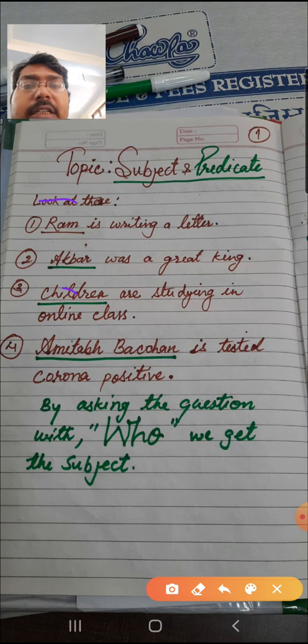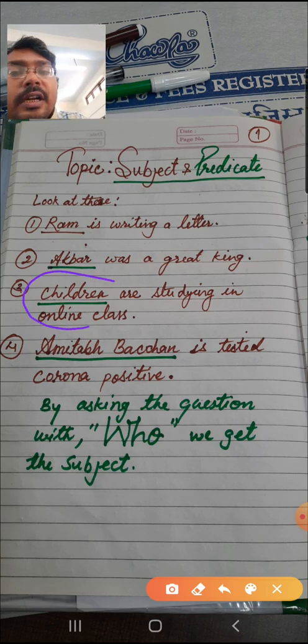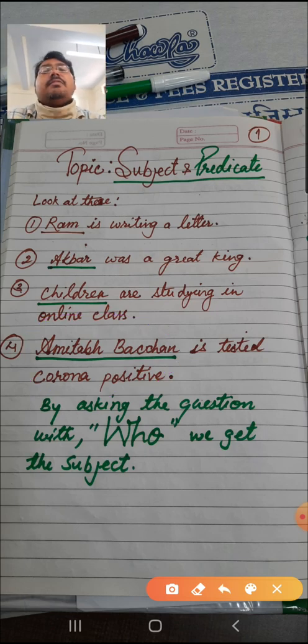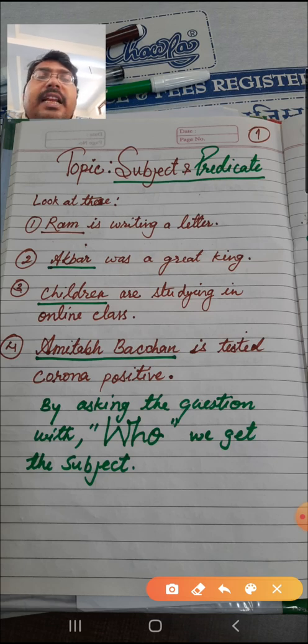Children are studying in the online class. So who is studying in the online class? Children. Who is tested corona positive? Amitabh Bachchan. In this way, when we ask a question about a sentence using who, then we get our subject.